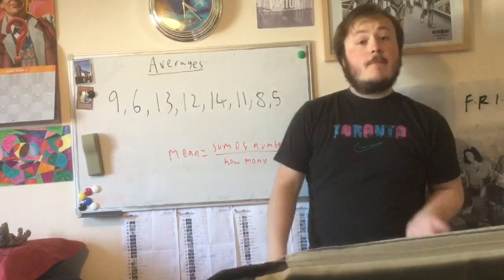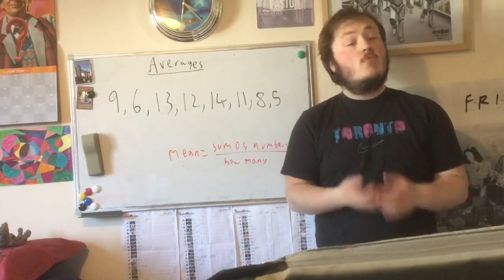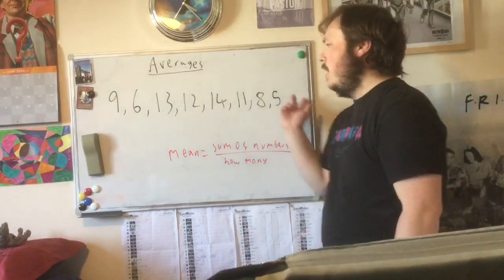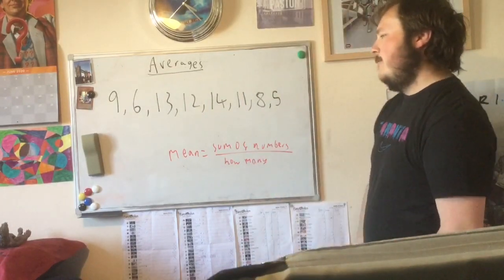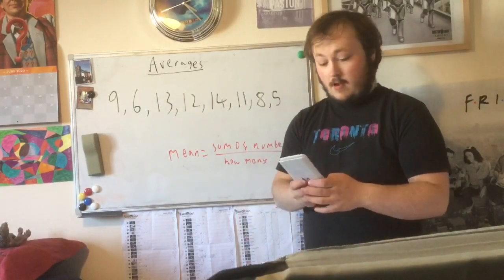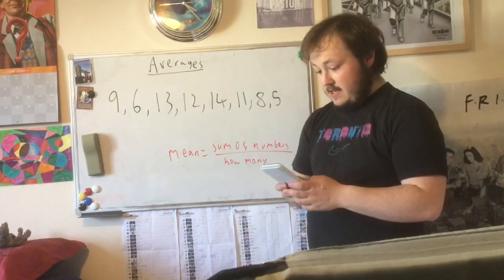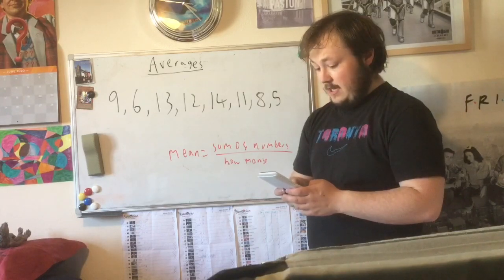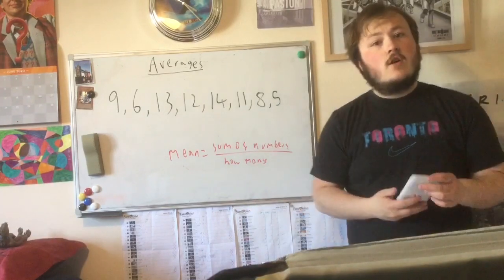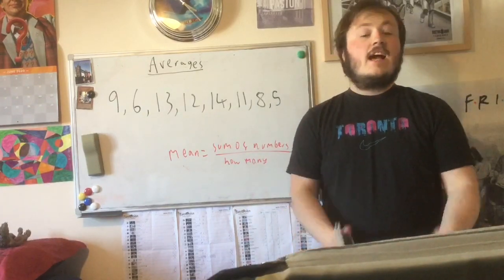Let's try another one. Now, the great thing about the mean is you don't need to order the numbers. You can just add them as they are. So we have 9, 6, 13, 12, 14, 11, 8 and 5. What is the mean? Well, let's add them. So 9 plus 6 plus 13 plus 12 plus 14 plus 11 plus 8 plus 5. You will get overall 78.